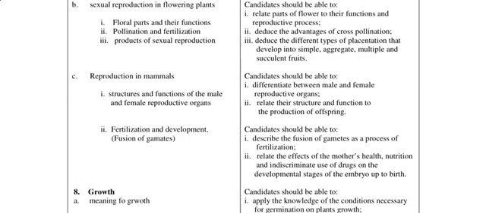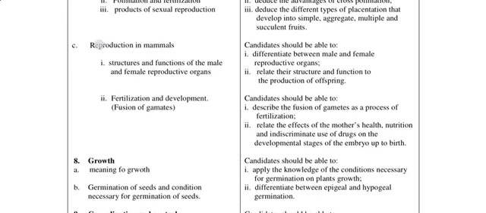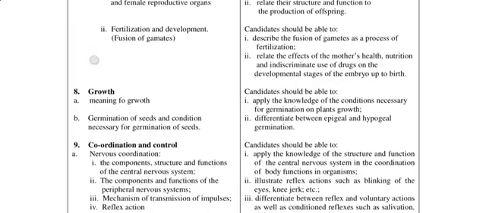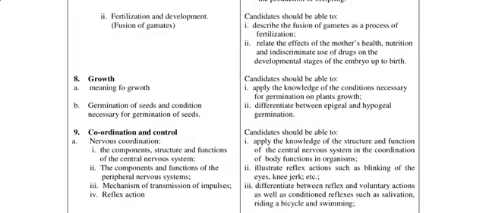Alright, then in mammals now, you should be able to differentiate between male and female reproductive organs and relate their structure and function to the production of offspring. Then describe fusion of gametes as a process of fertilization and relate the effect of the mother's health, nutrition, and indiscriminate use of drugs on the developmental stages of the embryo up to birth. Alright, so this is also important. Here you study the organs and everything that is involved, as well as their function in the reproduction of mammals. Alright, so we could have the placenta and all that, the functions and all that.